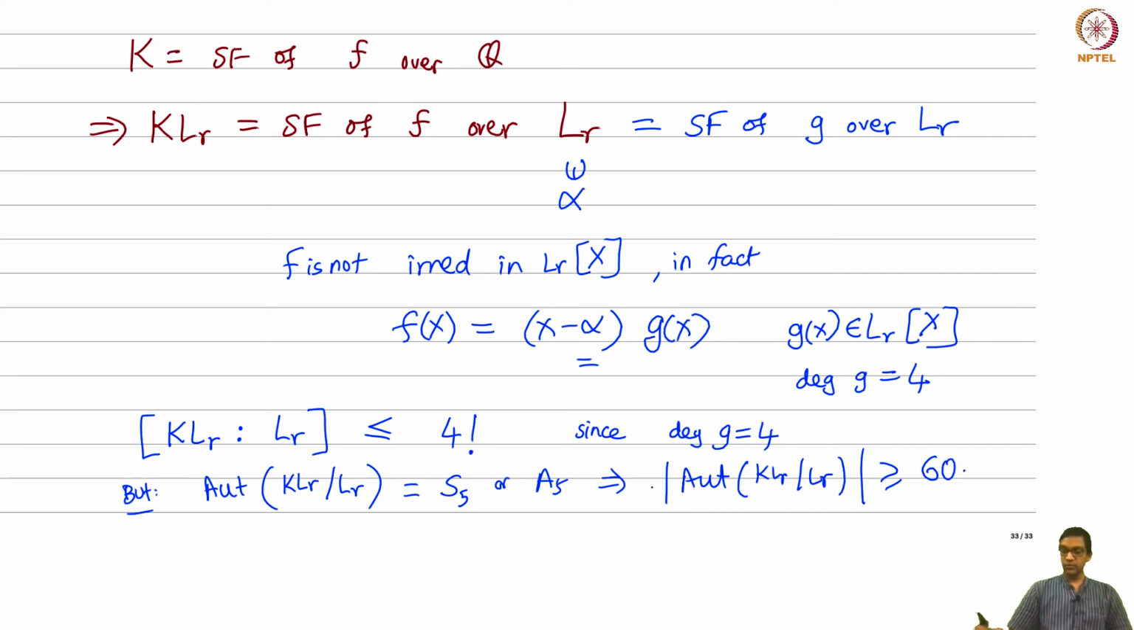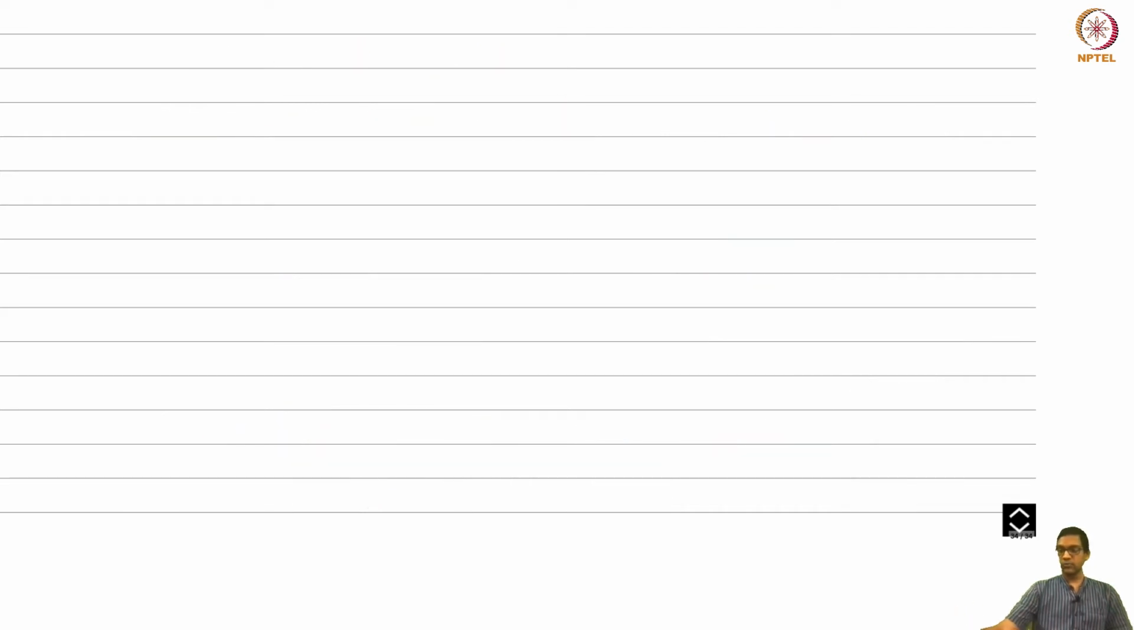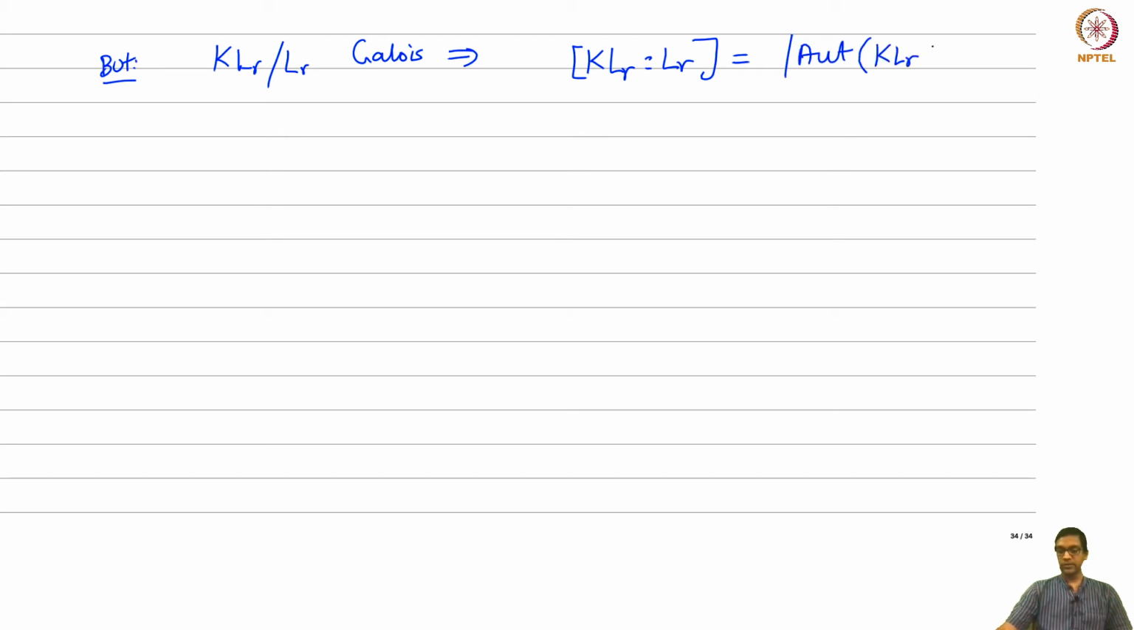Okay, but these two numbers must be the same because it's a Galois group, right? Because it's a Galois extension, so KLR over LR is Galois, this implies that the degree of the extension is equal to the cardinality of the Galois group. And now that's a contradiction, because on the one hand this is at most 24, and on the other hand this is at least 60. Okay, so that's a contradiction.